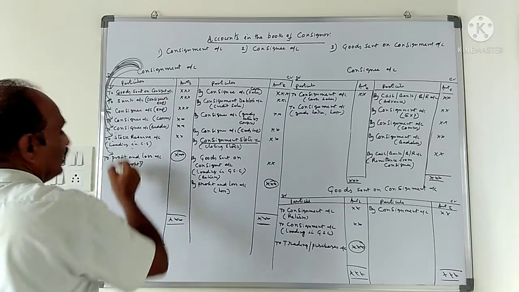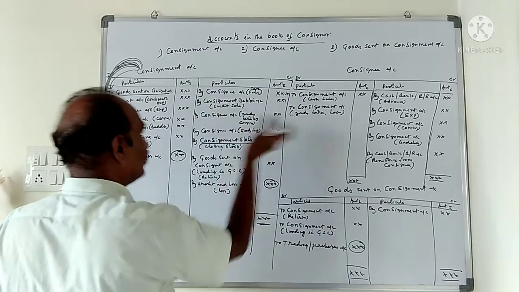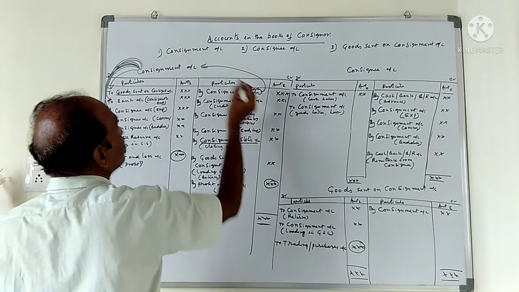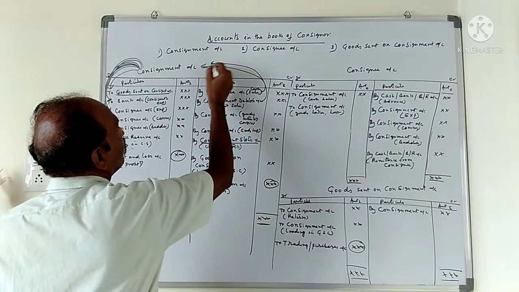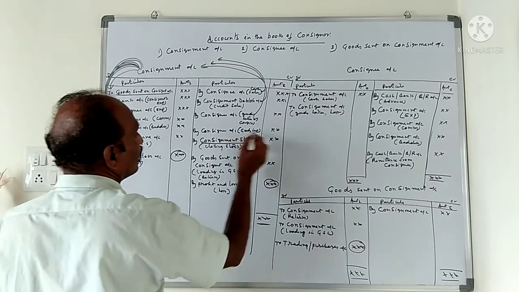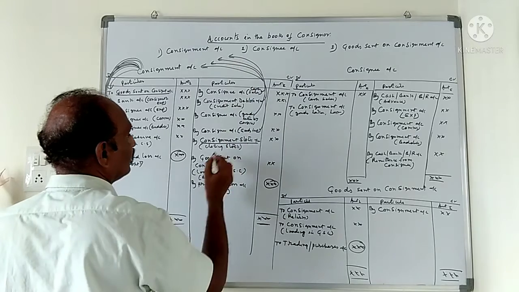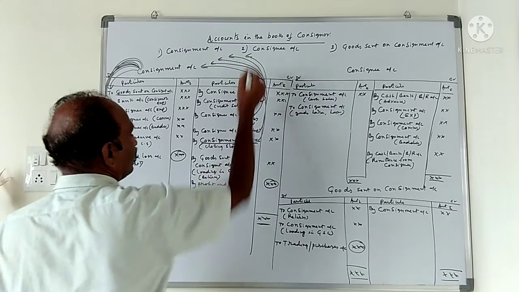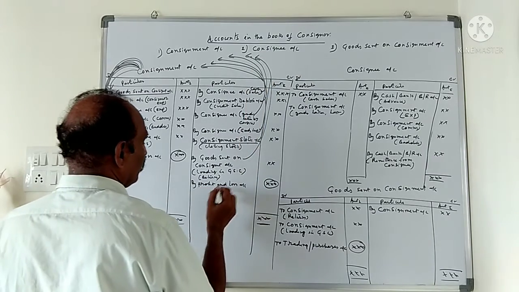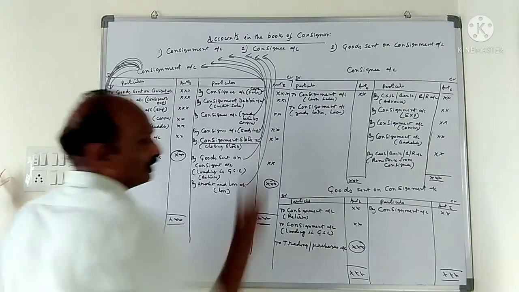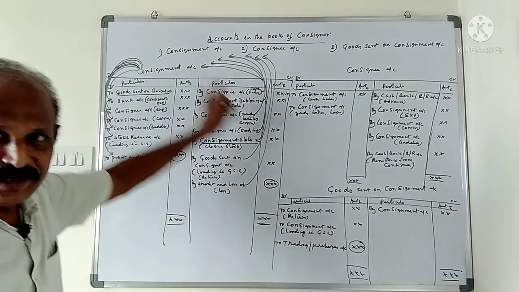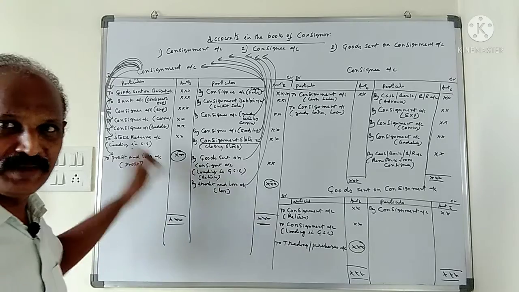Heading debit, items credit. Credit items debit, heading credit. Consignee account debit to consignment account. Consignment debtors account debit to consignment account. Consignment stock account debit to consignment account. Goods sent on consignment account debit to consignment account. Profit and loss account debit to consignment account. All entries are passed in the consignment account.